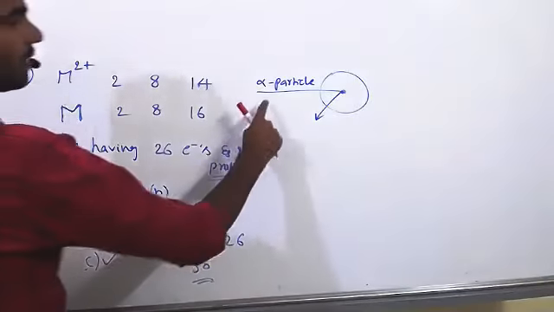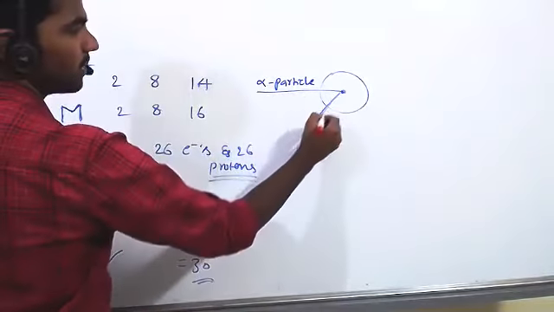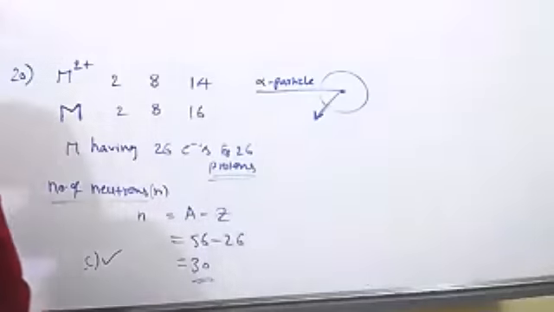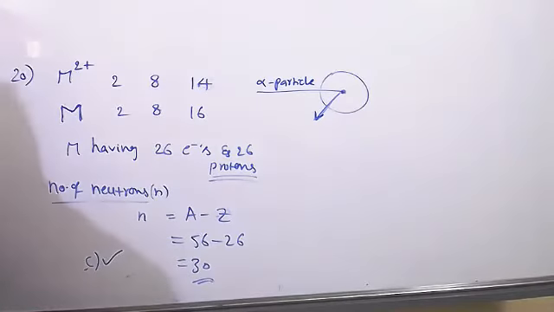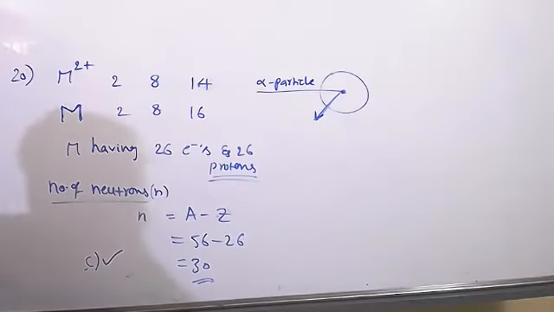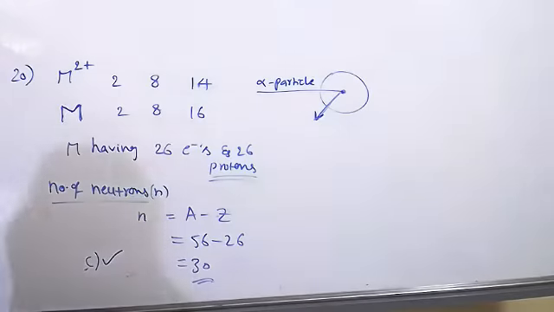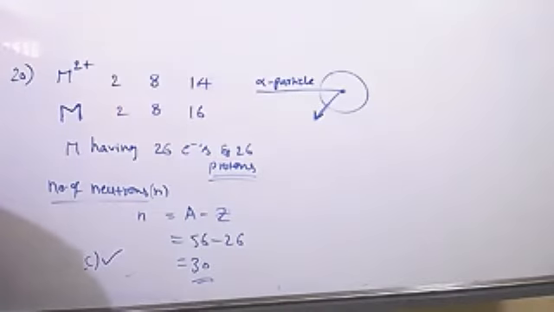That's why when an alpha particle hits this nucleus, it comes back. So the correct answer is: nucleus is heavy, meaning highly massive, and option B, nucleus is small, correct. The nucleus occupies very small space. See, if this is the atom, only a small space is occupied by the nucleus. So option C is correct, both A and B.